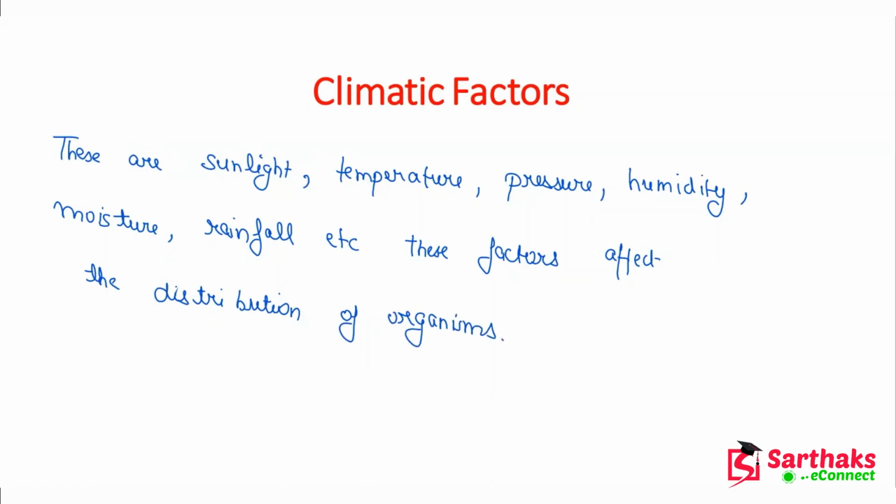How will they affect the distribution of organisms? We all know that in a desert region there are different types of organisms, and in a humid and rainy region different types of organisms exist. So we can say that the climatic factors largely affect what types of organisms are present in any region and what their adaptability is.